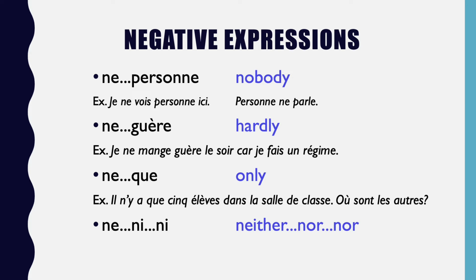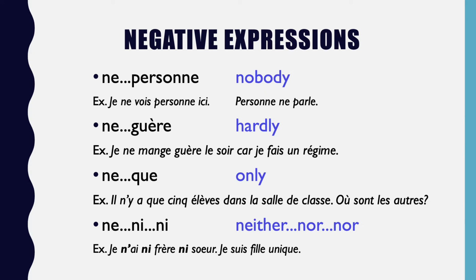And here we have one which is the most complicated. Ne, ni. Neither, nor, nor. Now, let's have a look at this in an example. Je n'ai ni frère, ni sœur. Je suis fille unique. I have neither brother nor a sister. I'm an only child.